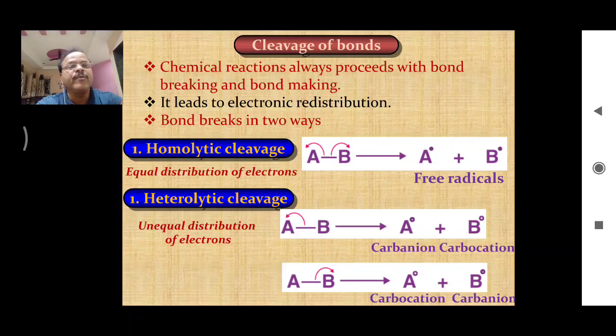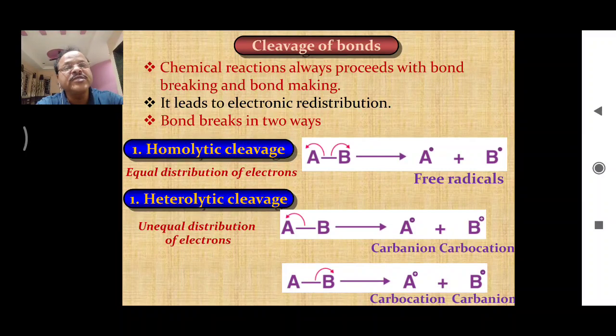So a bond breaks in two ways. Any bond which is present between two atoms can break in two ways. The first way is homolytic cleavage. The second way is called heterolytic cleavage. Homolytic cleavage means equal distribution of electrons, whereas heterolytic cleavage means unequal distribution of electrons.